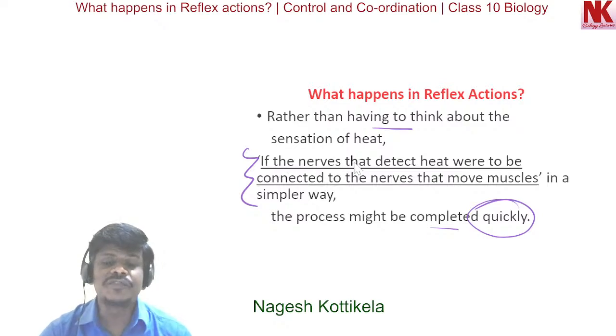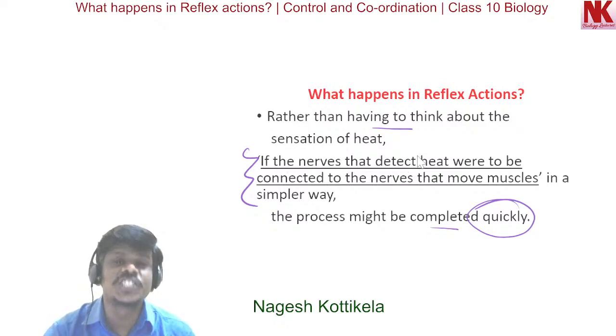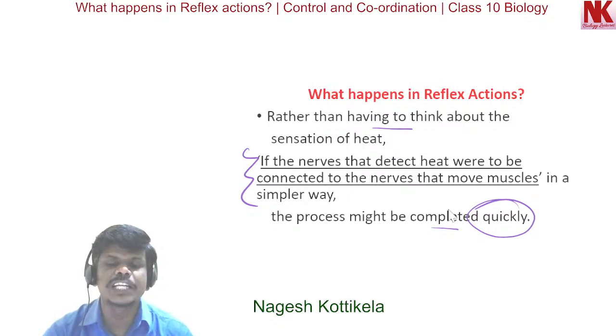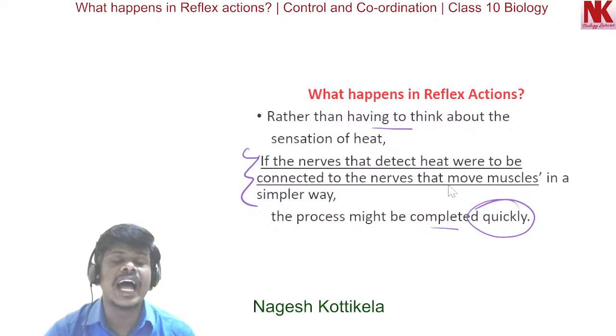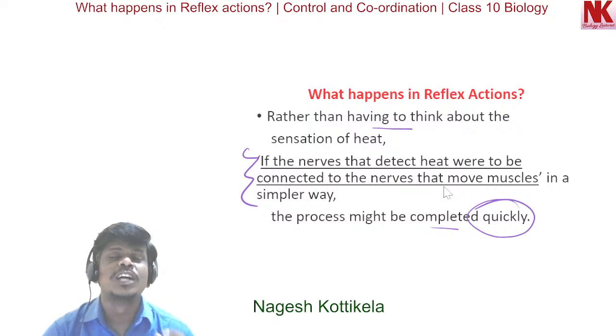Here, if the nerves that detect heat were to be connected directly to the nerves that move muscles in a simpler way, then the process might be completed quickly and the organism can perform the quick action, the immediate response, the involuntary action.